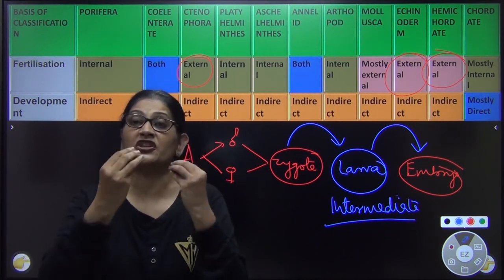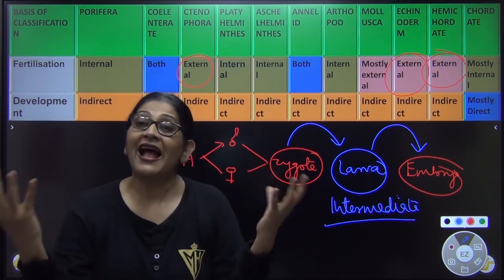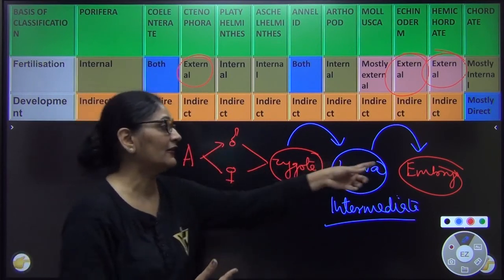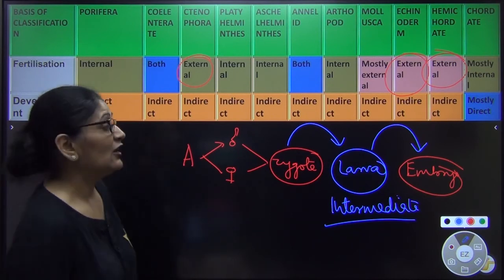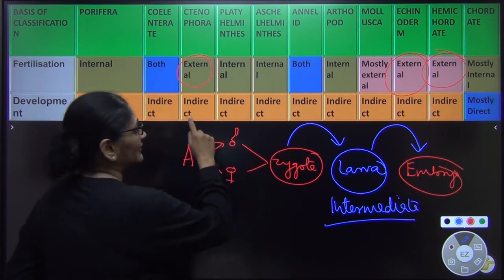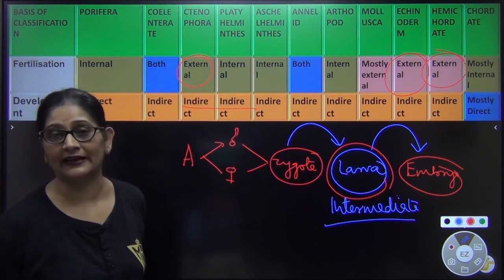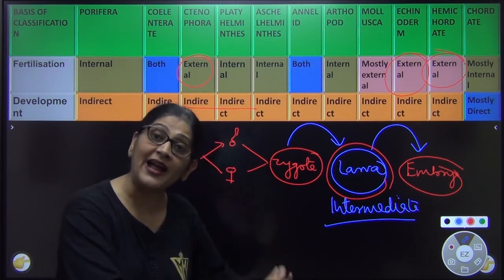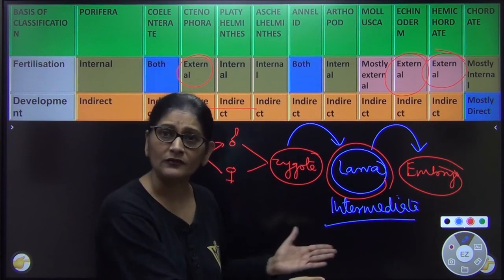These larvae are voracious eaters. They will eat a lot. They will get their own food, and by taking that food, they will complete their development and develop into an adult or an embryo, whatever, right? So those organisms जिसमें intermediate larva पाया जाता है, there the development is indirect. That means direct baby नहीं पैदा हो रहा है, पैदा कौन हो रहा है, larva, और larva से baby पैदा होगा, so the development is indirect.